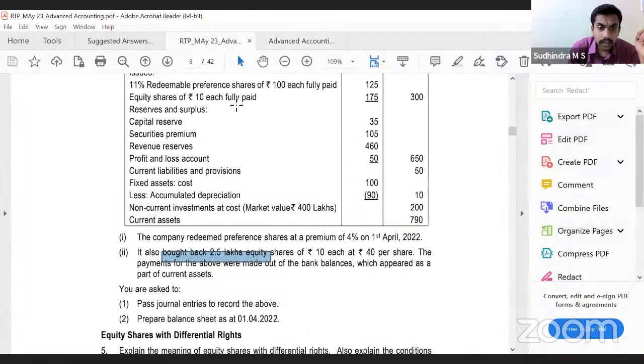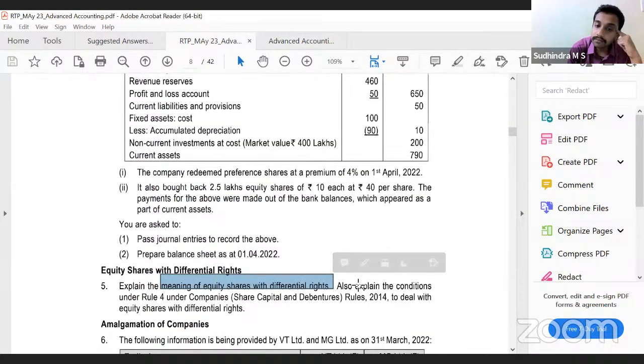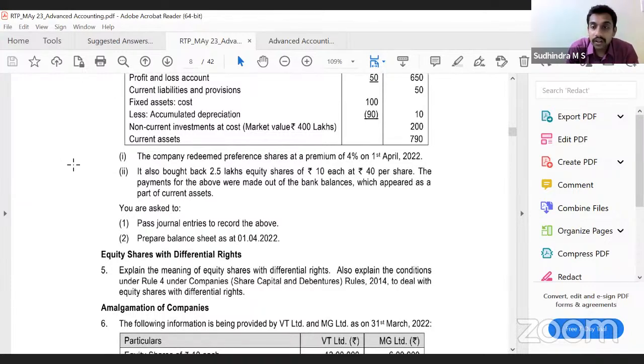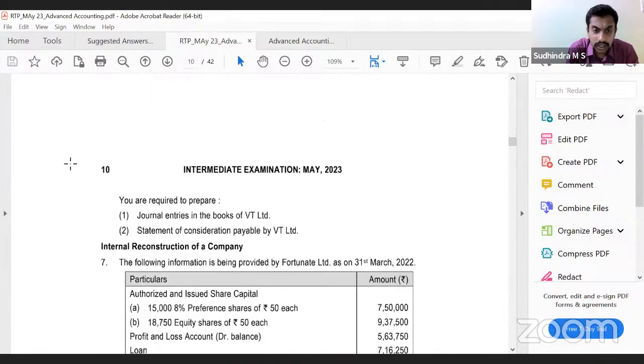First, I'll look into RTP. Here we have a theory question: explain the meaning of equity shares with differential rights, and also explain the conditions under Rule 4 to deal with equity shares with differential rights. There are some conditions that we have discussed during the classes. If you want, I can share this.